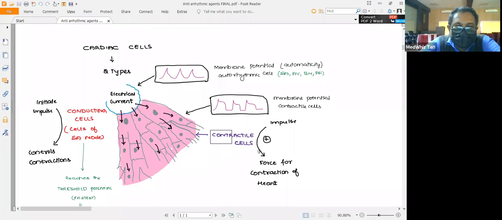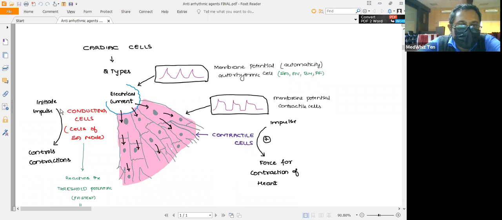So how does this contraction take place? These contractile cells, the cardiac myocytes, will receive the impulse that is generated from the SA node, and once this impulse stimulates the contractile cells, they will help in increasing the force of contraction of the heart. Thereby there will be ventricular contraction, thereby there will be ejection of the blood, and the blood will be passed on to the rest of the body.